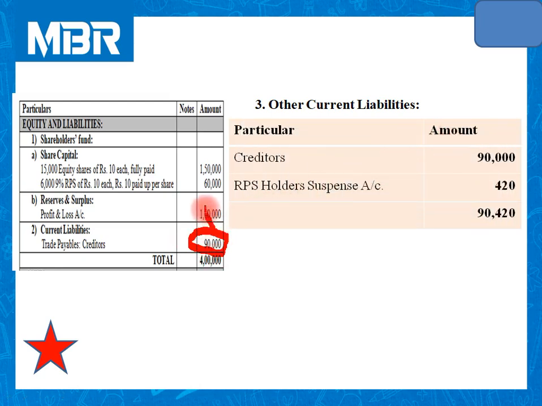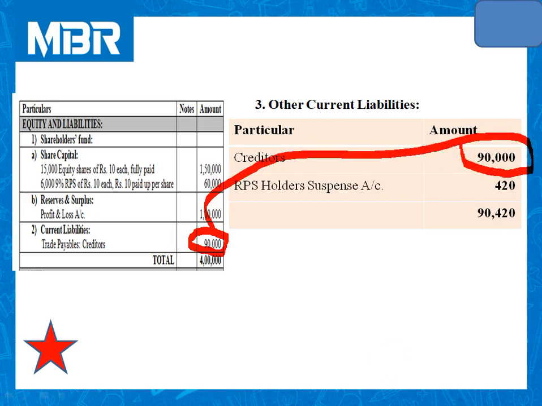That we have directly copied and pasted. So 90,000. But in this particular question, we have not paid rupees 420 to the RPS holders because we could not trace them.